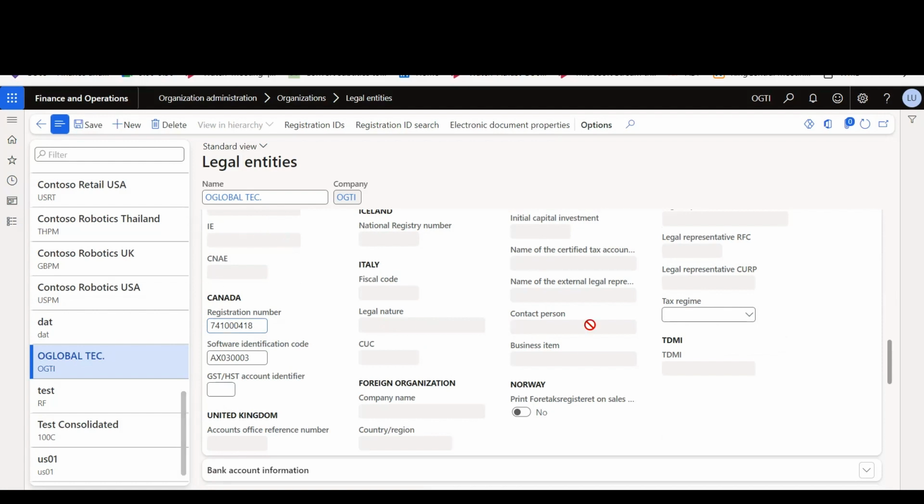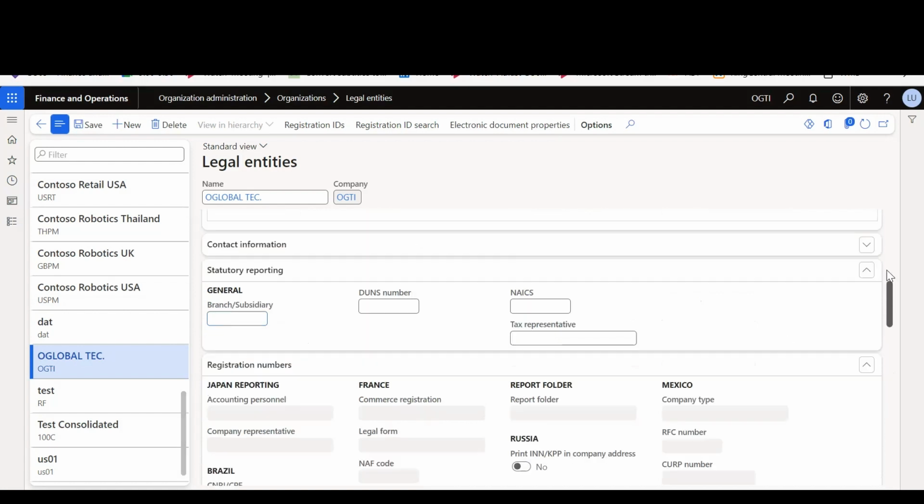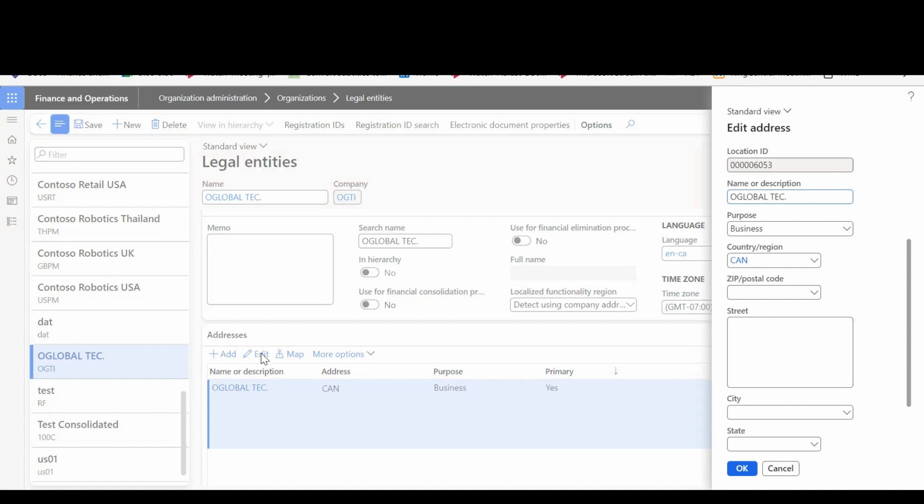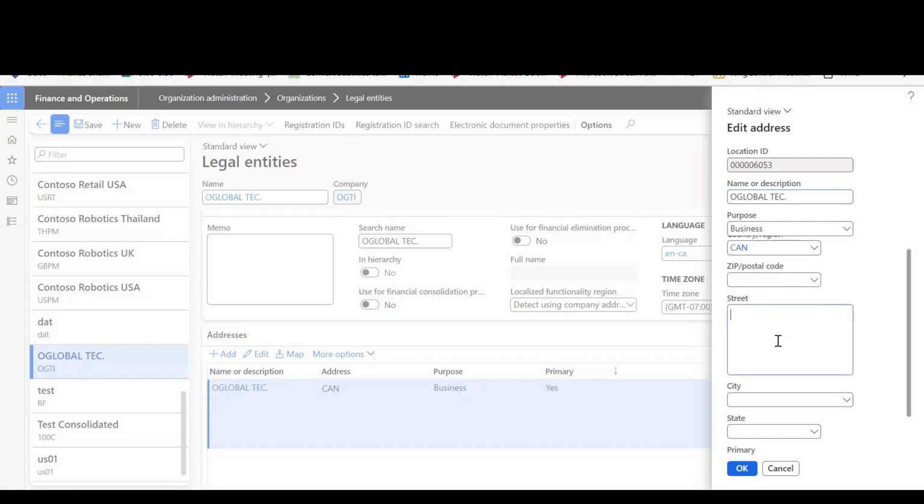Next, we'll go to the address section. In the address section, we'll click on Edit to enter the address information. We'll put the street number as, let's say, 123 Street, and postal code we'll put V3L1B1.